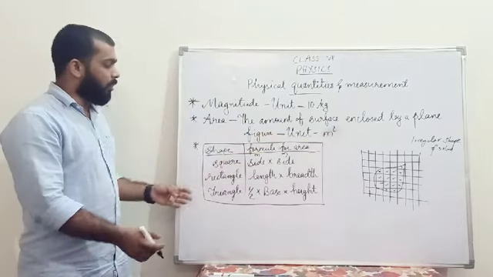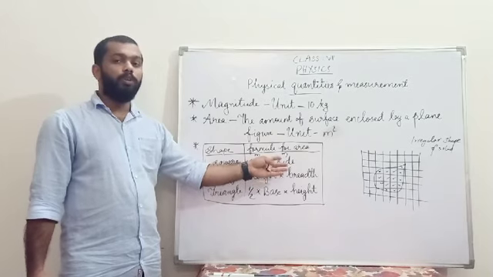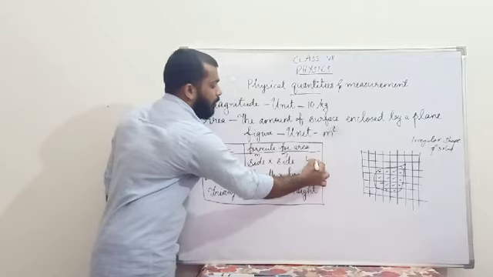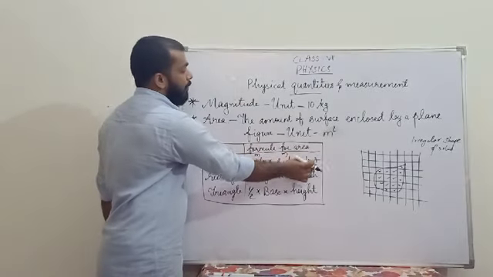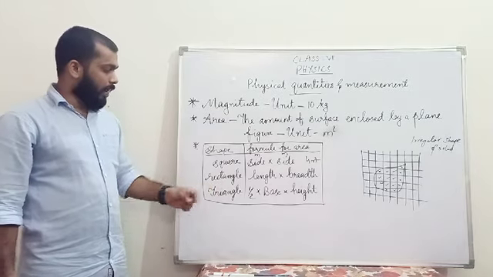For example, if one side of the square is 2 meter, then 2 into 2 is 4 meter square. The answer will be 4 meter square, where 4 stands for magnitude and meter square stands for unit. Then the next one is rectangular.